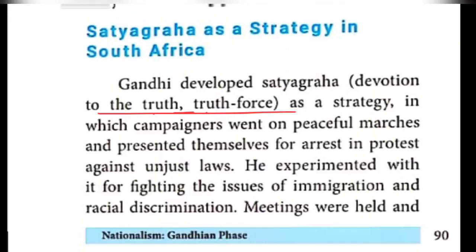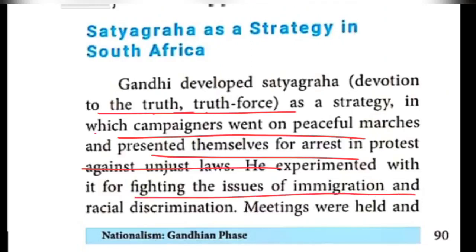It was a strategy in which campaigners, the fighters, went on peaceful marches, and moreover voluntarily presented themselves for arrest. They handed themselves over to the police and protested against unjust laws. So he experimented with it for fighting the issues of immigration.